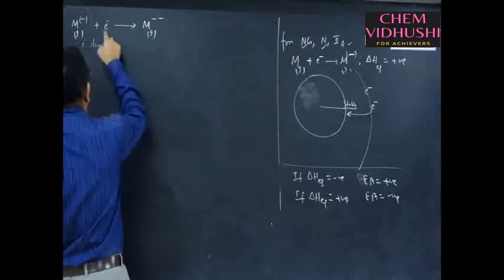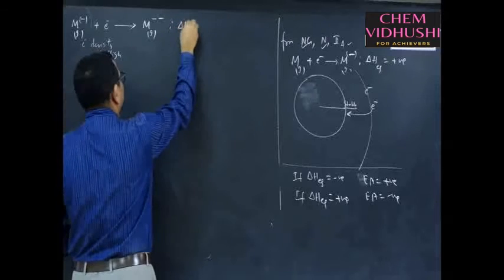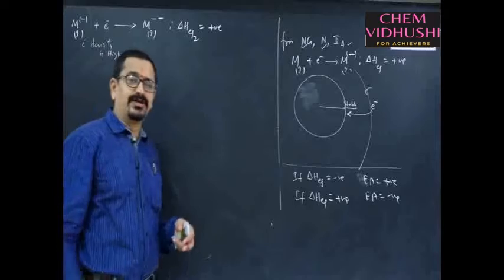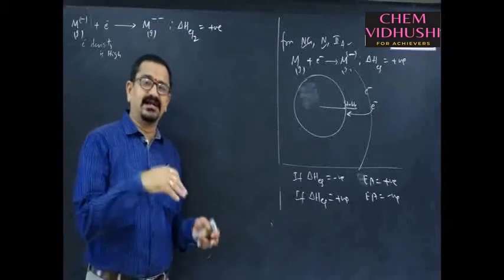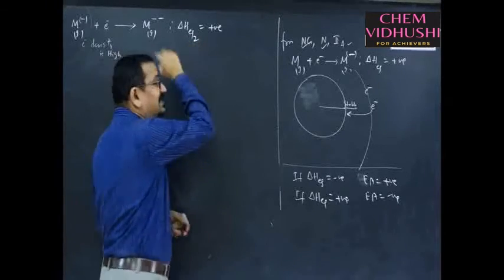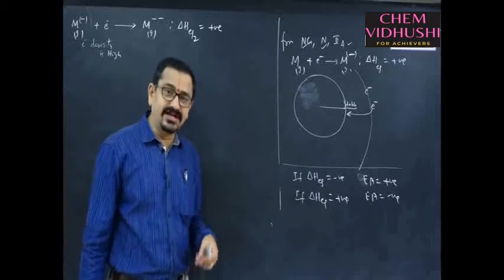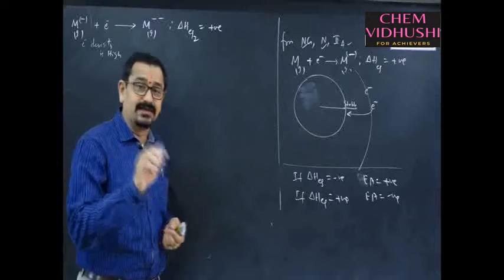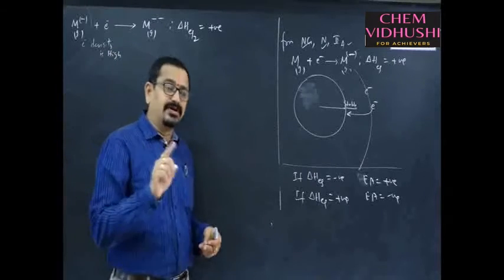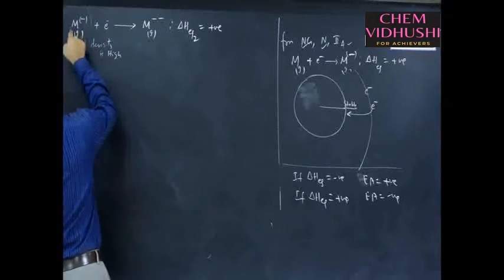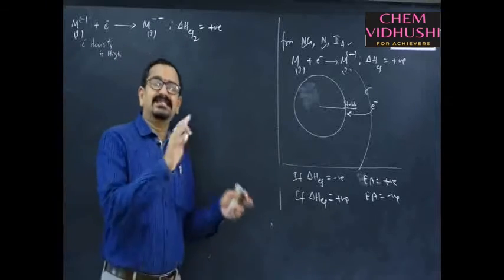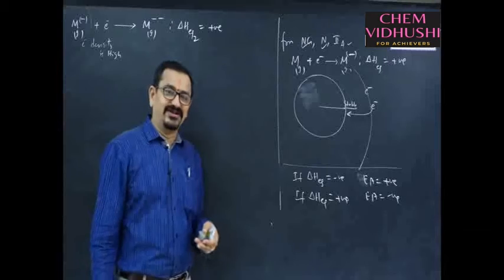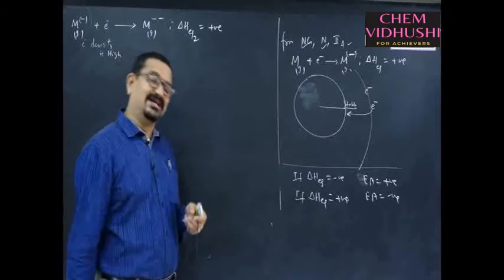That is why addition of electron to a uni-negative ion is always positive. This energy change accompanied during addition of an extra electron, a second electron, to a uni-negative ion is called second electron affinity. What is the definition of second electron affinity? Energy change accompanied during addition of an electron to a uni-negative ion is called second electron affinity. Usually, in all cases, second electron affinity is absorbed only, it is endothermic only.